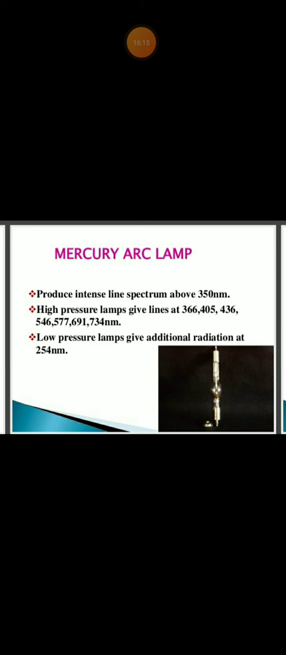Okay, what are the lamps we are using in the fluorimeter? The mercury arc lamp, you already learned in the spectrophotometer, I know, but we will discuss it again. The mercury arc lamp produces an intense line spectrum above 350 nanometer. If you want a spectrum above 350 nanometer, we will use the mercury lamp. High pressure lamps give lines at 366, 405, 436, 546, 570, 76, 91, 734 nanometer. Low pressure lamps give additional radiation to 54 nanometer.